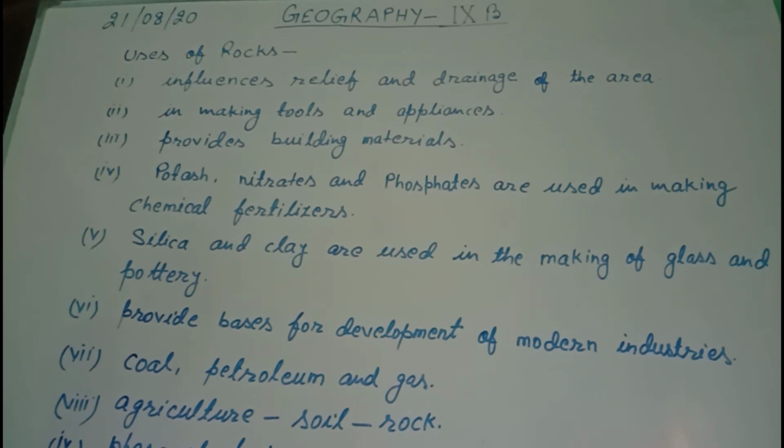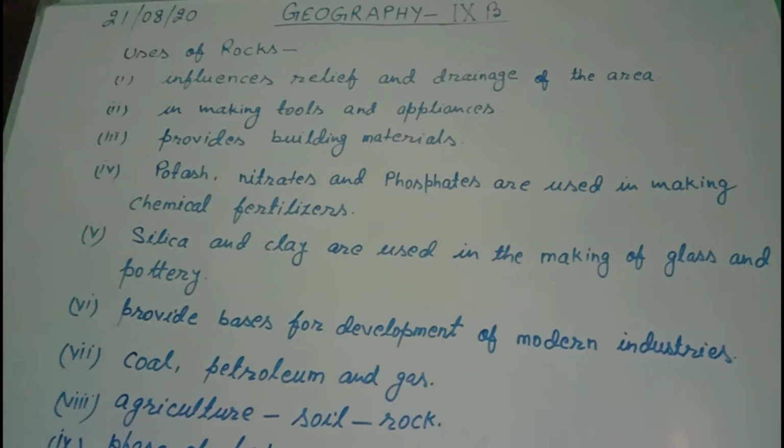are classified on the basis of available rocks. And the last, rocks are the sources of precious metals like gold, silver, and precious stones also, we can say, like diamond, etc. So these were the uses of rocks.